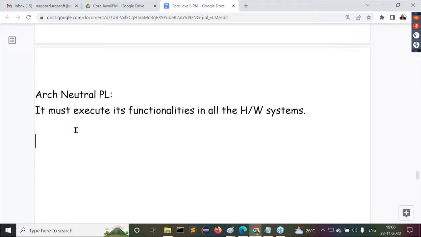So architecture neutral means a hardware independent programming language. It should not be bound to any particular hardware system. It has to execute its functionalities in all hardware architectures. Then only that programming language is an architectural neutral programming language. This is exactly the thinking of Sun Microsystems.